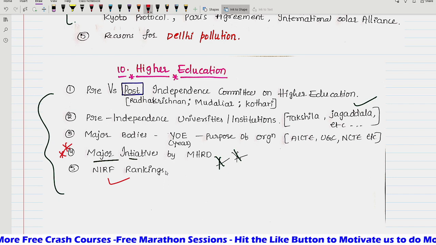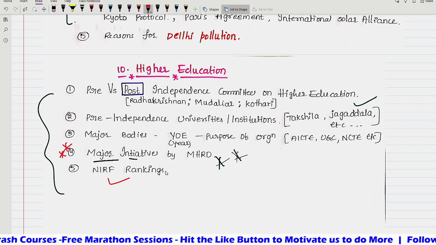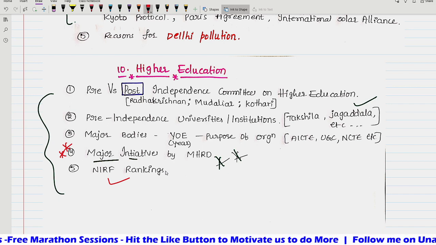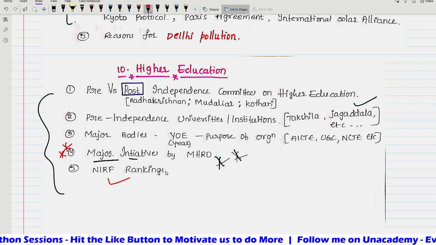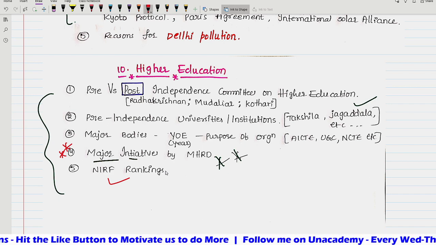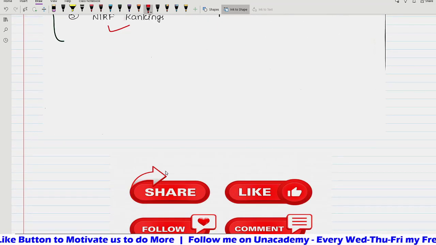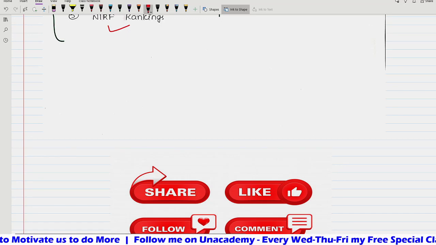So these are the 10 topics, important points. I hope it is useful so that you do not need to cover so much of the syllabus, only what is important for our examination. Covering the entire syllabus is not much important.